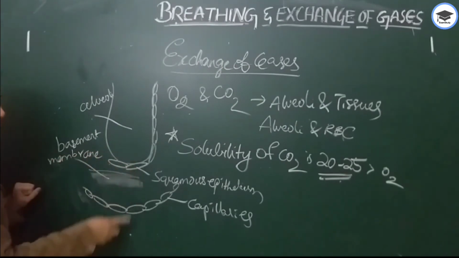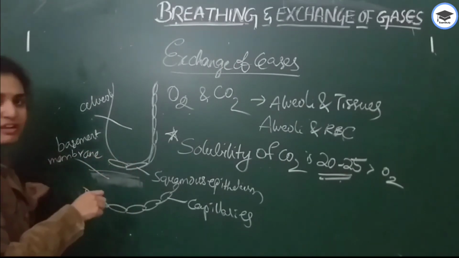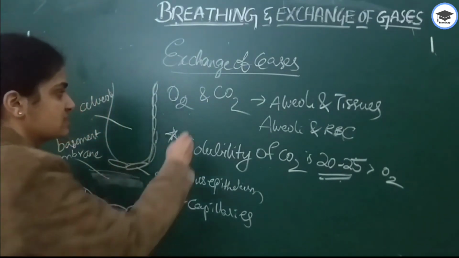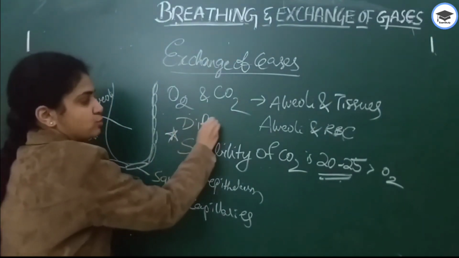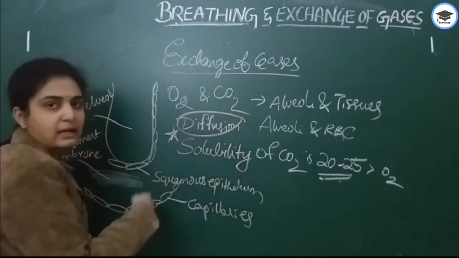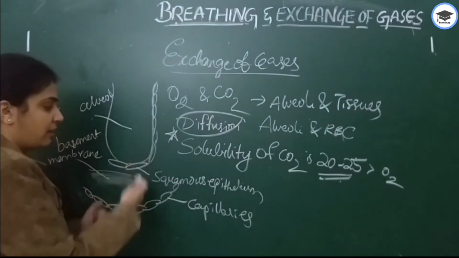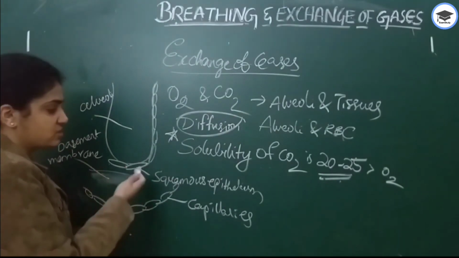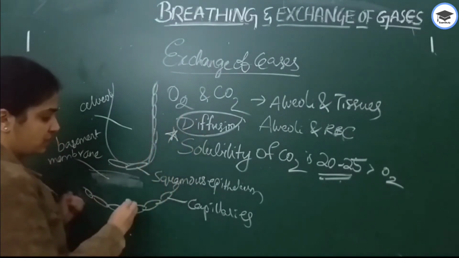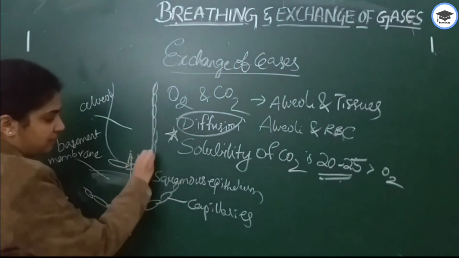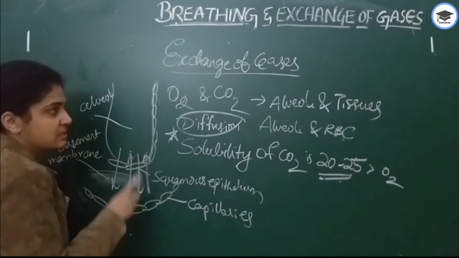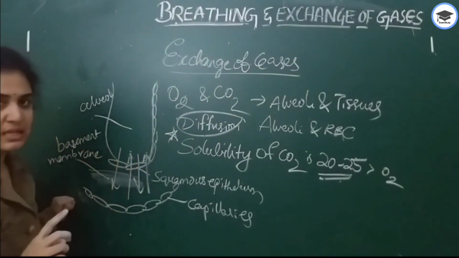In between these two, how does the exchange of gases take place? Exchange of gases takes place by a process known as simple diffusion. Only through diffusion are oxygen and carbon dioxide transported. Here, through diffusion only, directly between the alveoli and capillaries, this exchange of gases takes place.